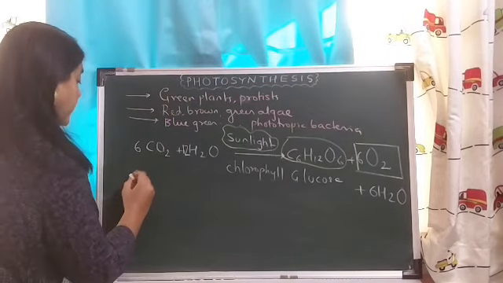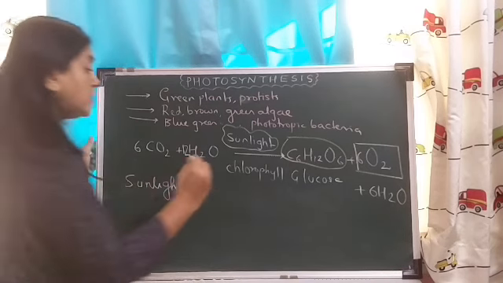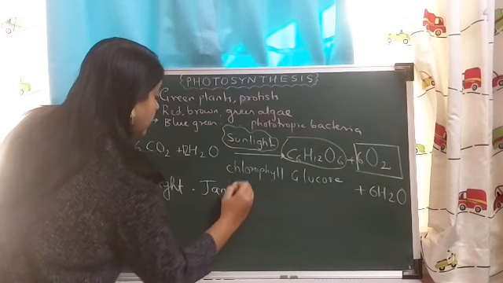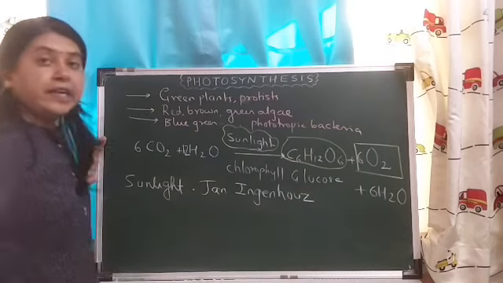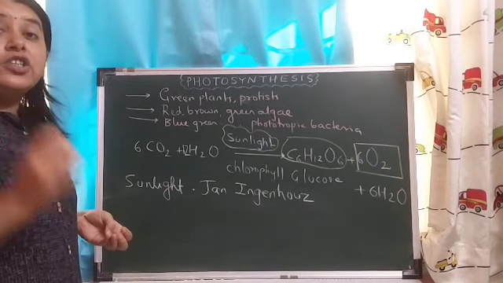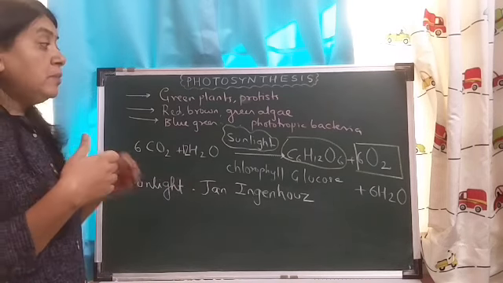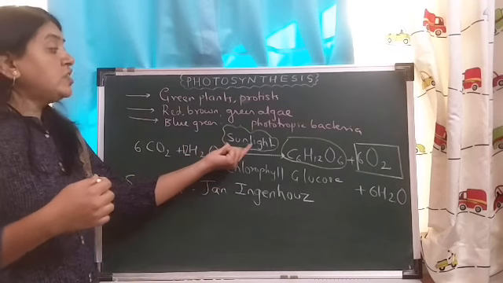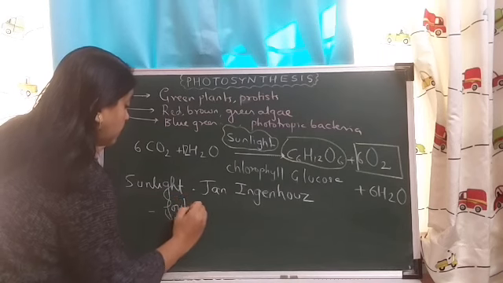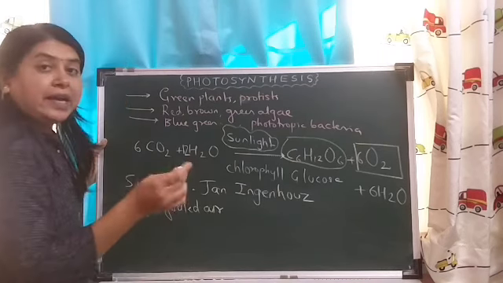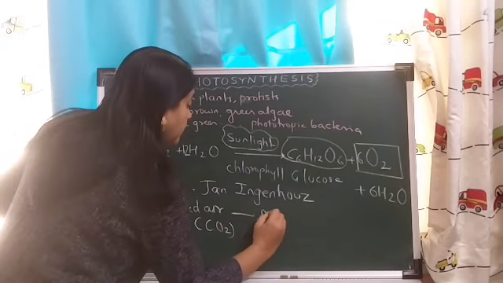So now, sunlight. The importance of sunlight was given by Jan Ingenhousz. He demonstrated that the fouled air was purified by the presence of oxygen which was generated due to sunlight. Fouled air means what? The air which contains CO2. It was purified.